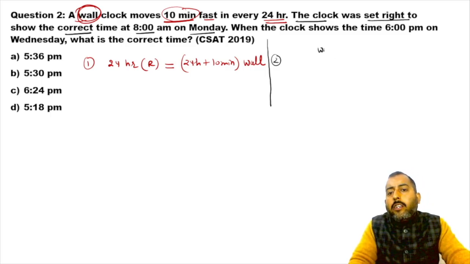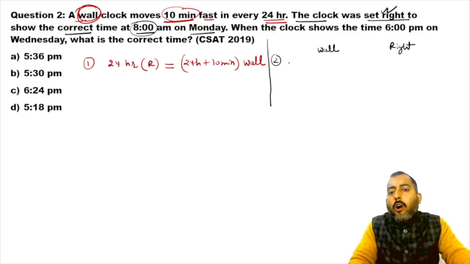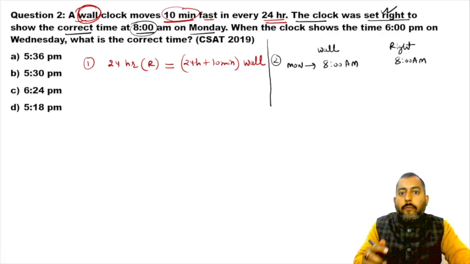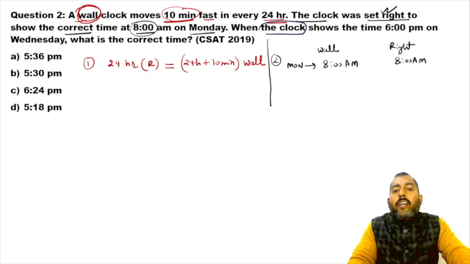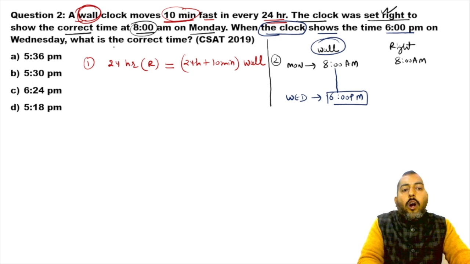The clock here means the wall clock. Meaning, on Monday when the right time was 8 a.m., this wall clock was also showing 8 a.m. Now, when the clock shows 6 p.m. on Wednesday, what is the correct time?